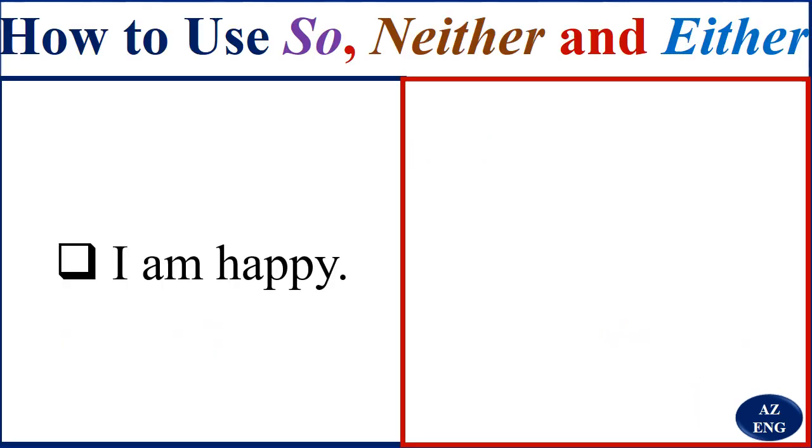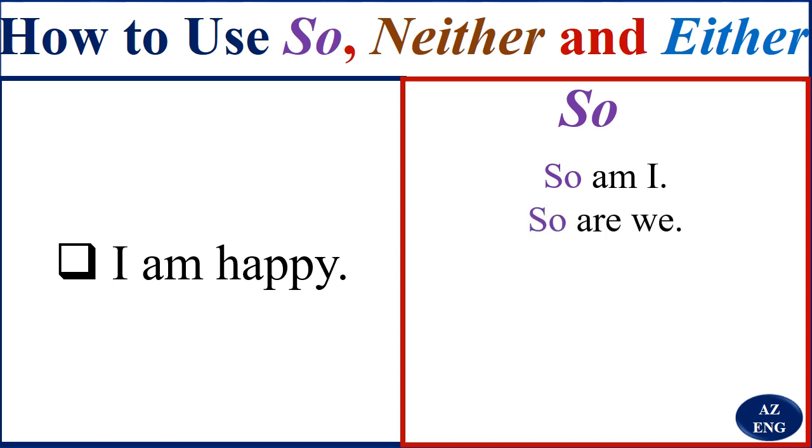Now this is our first example where we have I am happy. So if you want to say that you are happy too, or you are also happy, we use so. We say so am I. This means I am happy too, or I'm also happy.